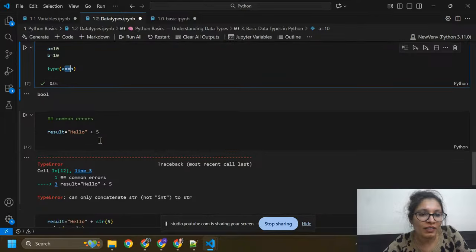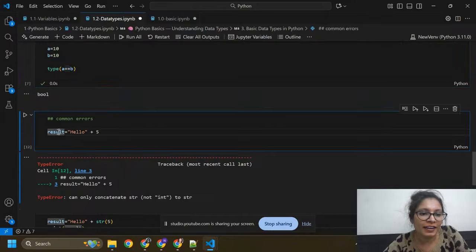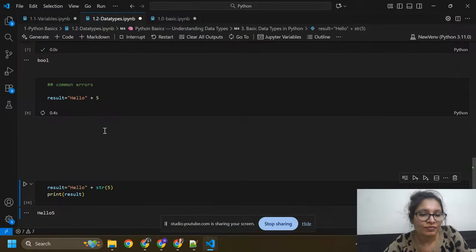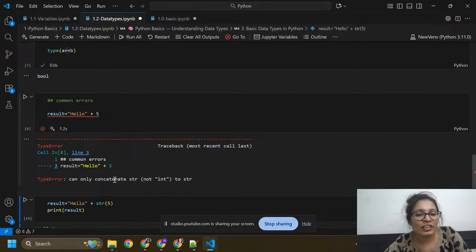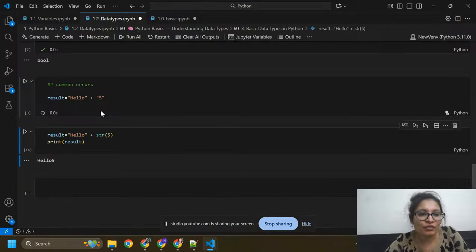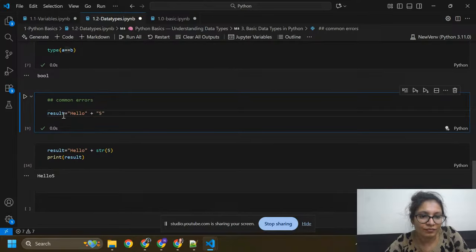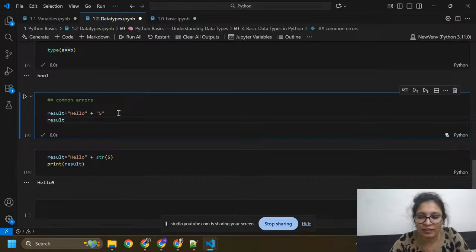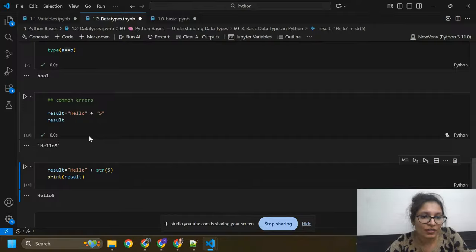And here is a common error: we can't add a string with an integer. This is a string and this is an integer. So result equals hello and 5 as a string. You can see it can only contain a string, not an integer. If you have a string here like this, it will give you the answer. We can also print like this, you just need to write the variable name here. So I got hello 5.